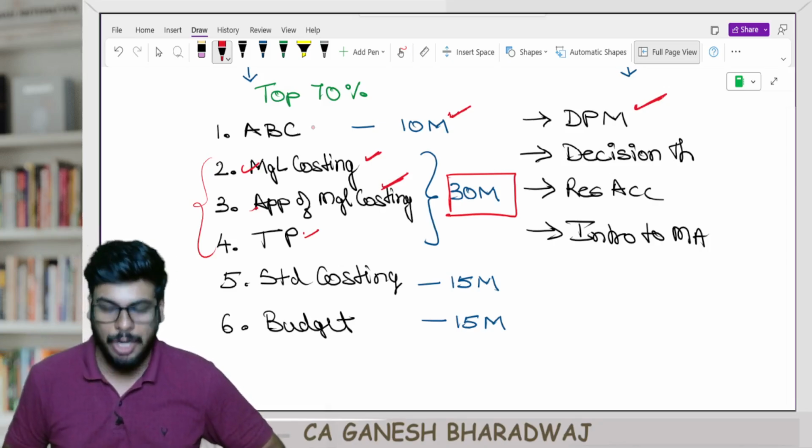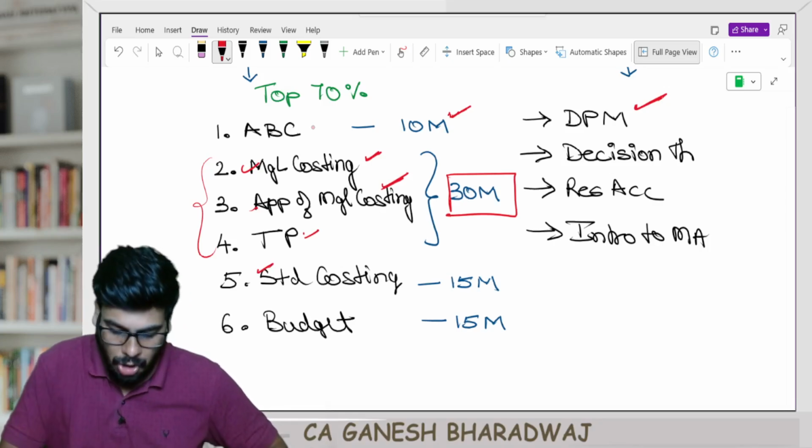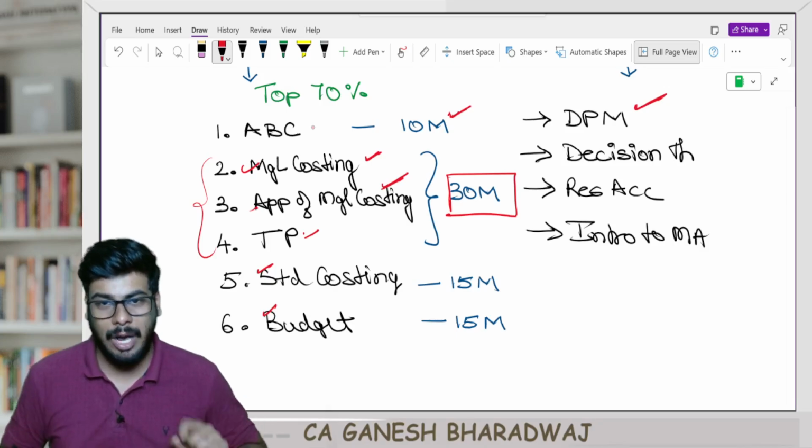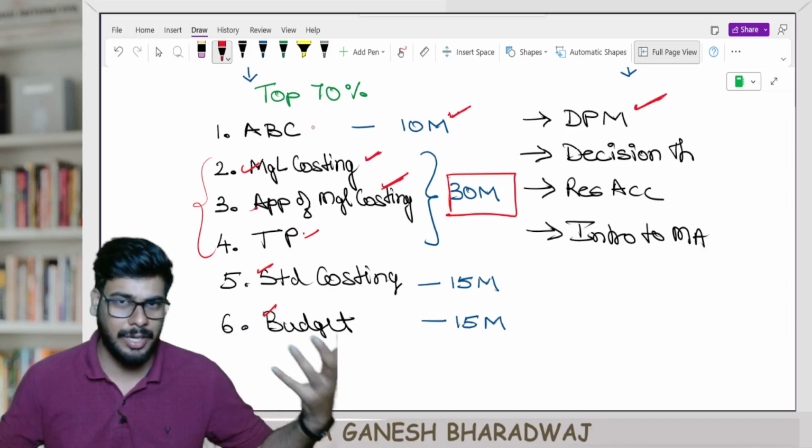Then what you can do is, you either take up standard costing first or you take up budget first. Now I will tell you the difference between the two chapters. Of course, not in technical terms. In technical terms, you guys know how they are different.